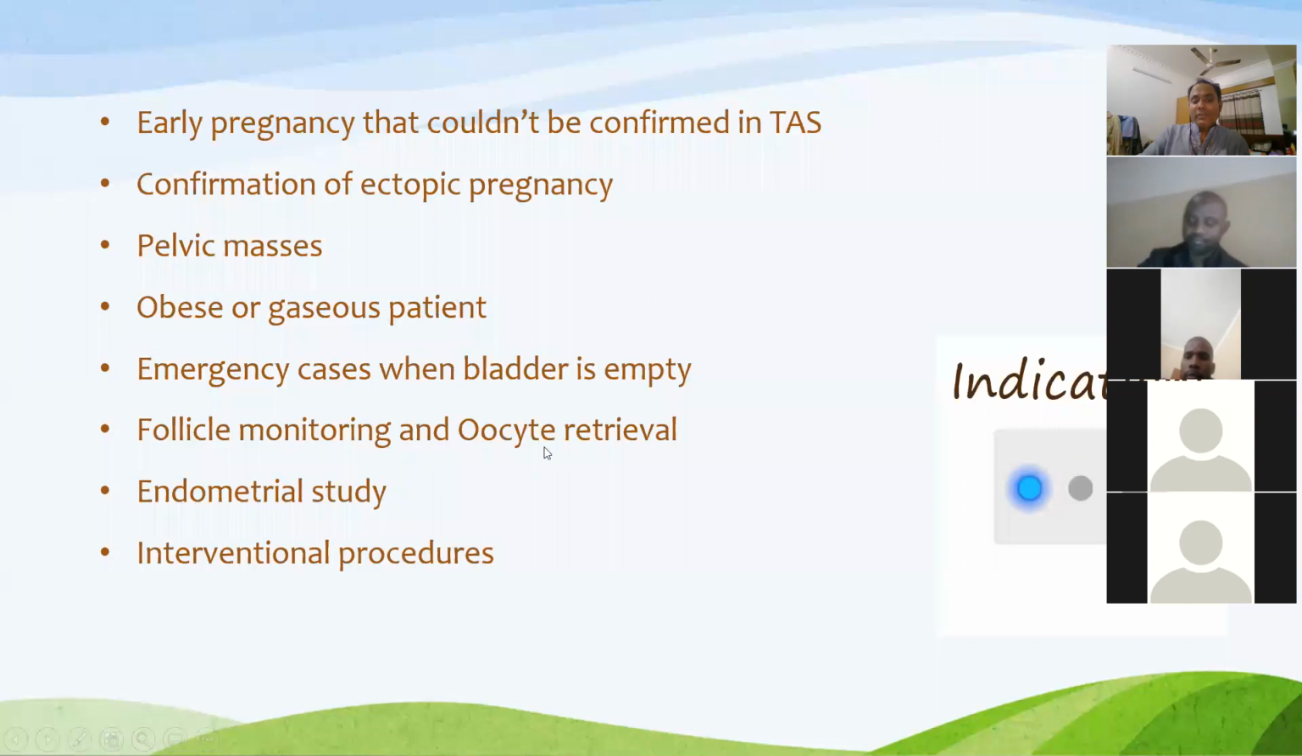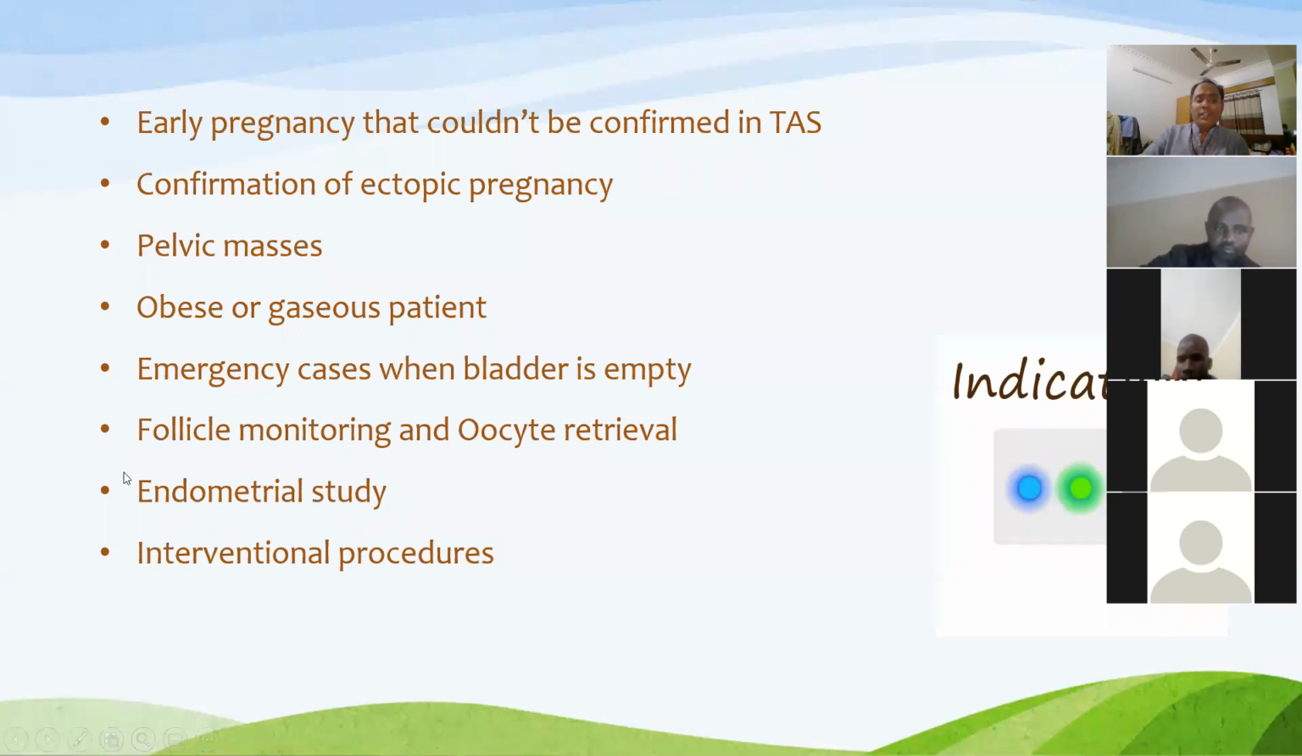Follicle monitoring and oocyte retrieval. This is the only procedure that should be done in transvaginal sonography. Without transvaginal ultrasound, we cannot do that. So this is the main important issue in case of transvaginal sonography, especially in vitro fertilization and artificial reproduction.